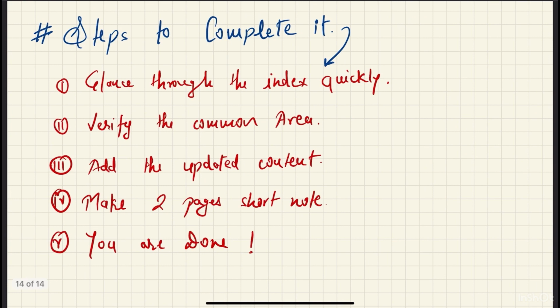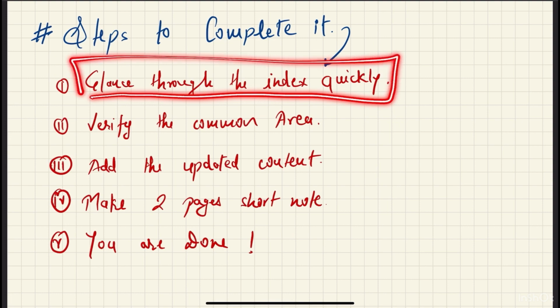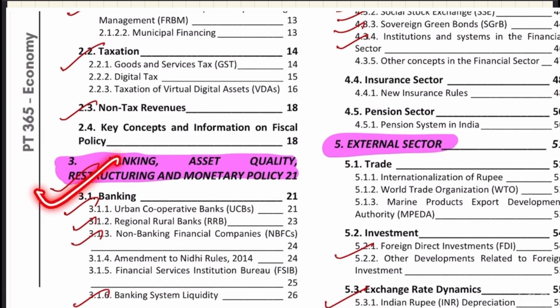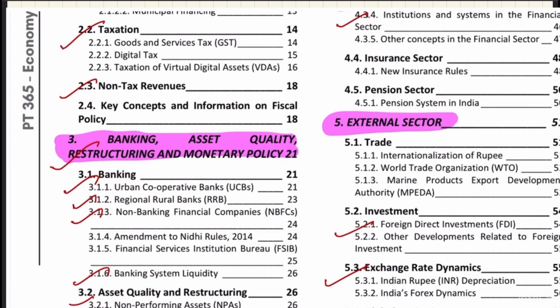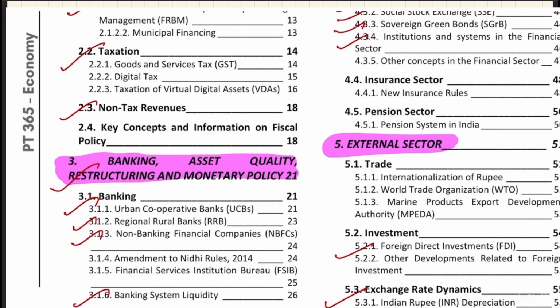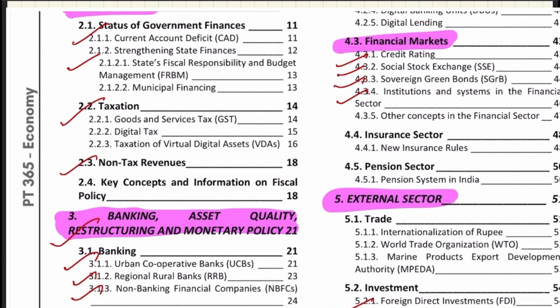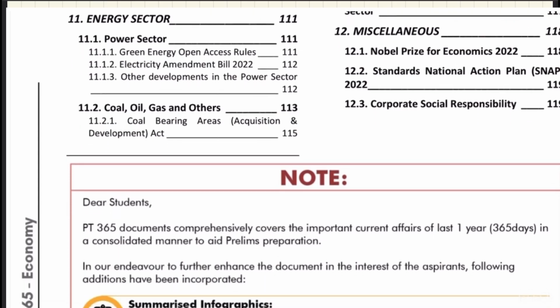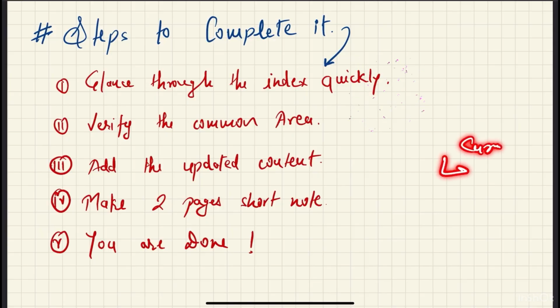So this is the plan that I follow generally. You need to glance through the index real quick, right? You need to verify all the common areas that are there in the PT-365. When I say common area, for example, if you have the banking chapter in economics, inside that banking chapter you have RBI's reforms, right? Related RBI information, and currency related information, and